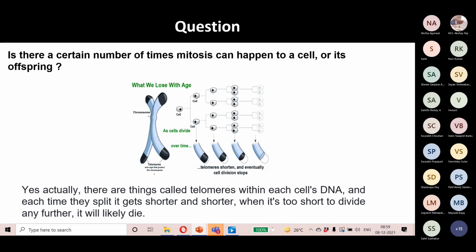This telomerase enzyme is absent in normal cells. So once the cell starts to divide, it continues to divide, and due to the absence of telomerase, the telomeres get shortened. Once the telomeres get shortened, the chromosome also reduces in length, and eventually the cell will stop dividing. So that's how cell division is limited.